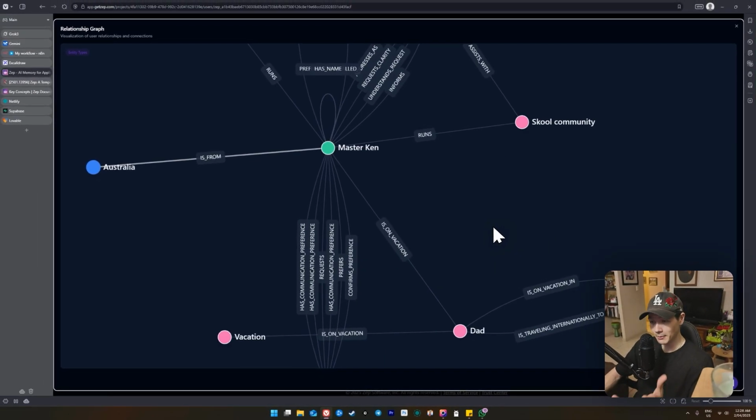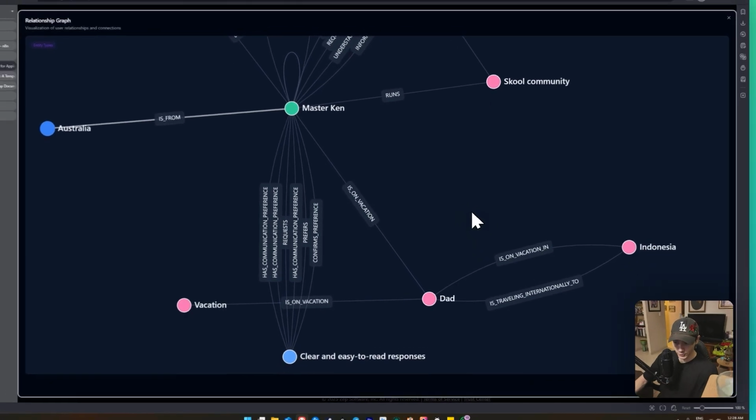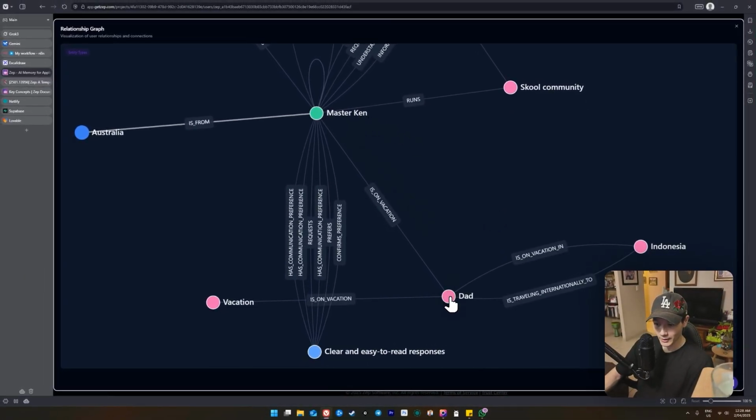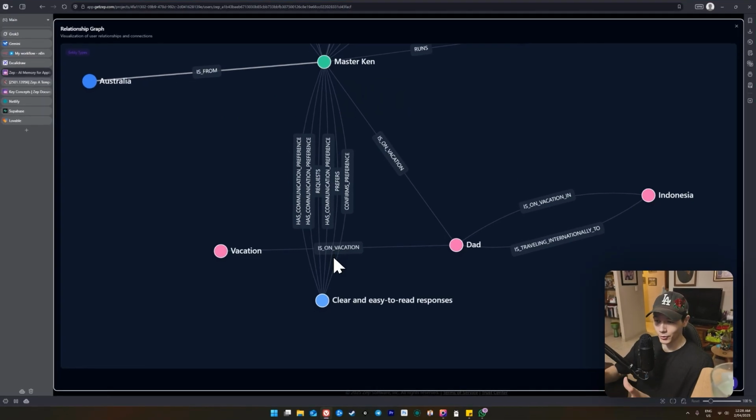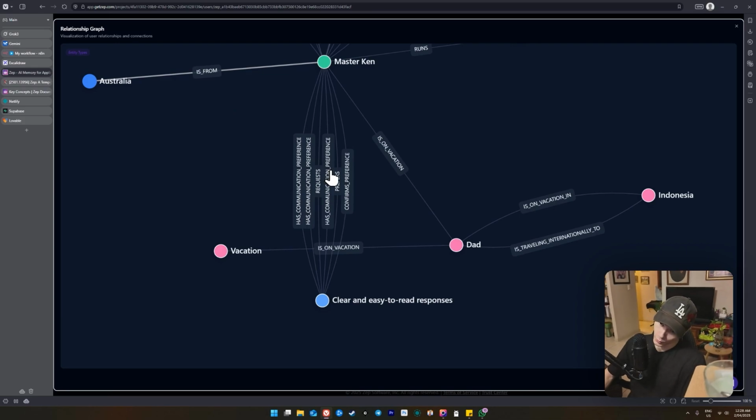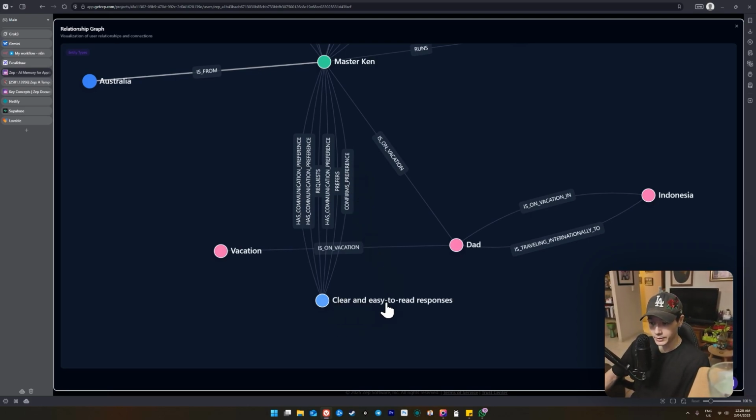Now, I mentioned to my agent that my dad is on vacation as well. This has also been stored. So we can see my dad is right here. He's on vacation in Indonesia. And I also wanted it to respond in clear and easy to read responses. So it's actually built kind of like a knowledge or a bit of a behavioral section as well. Okay, so if we actually turn our head and break our necks, we can actually read it as well. So we have has communication preferences, requests. Okay, so it's a request from me, prefers, confirms preference. Okay, and then it's coming straight down to clear and easy to read responses.